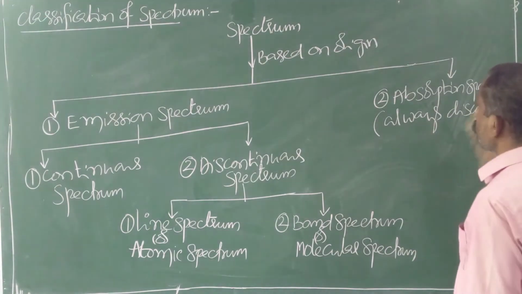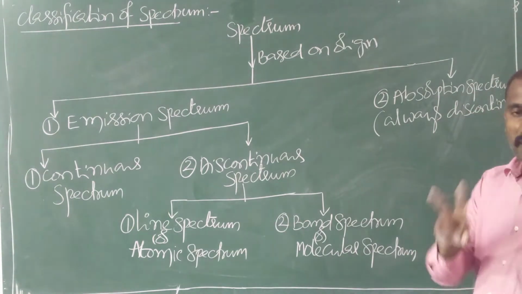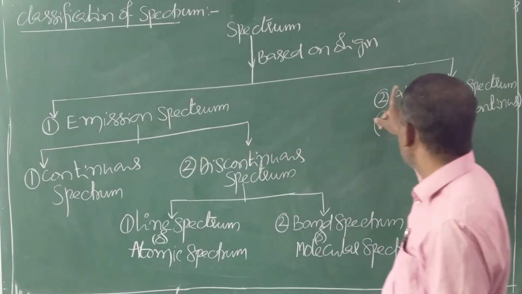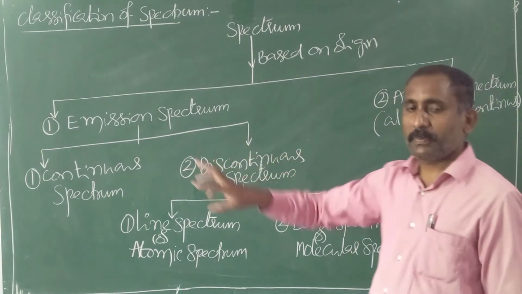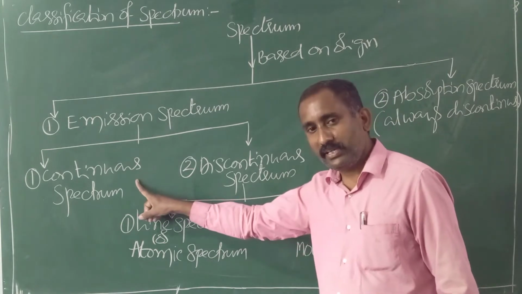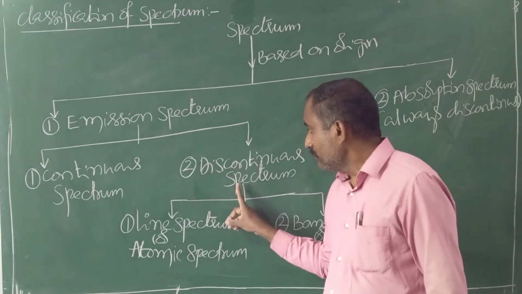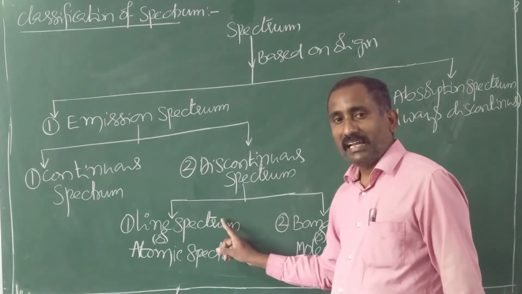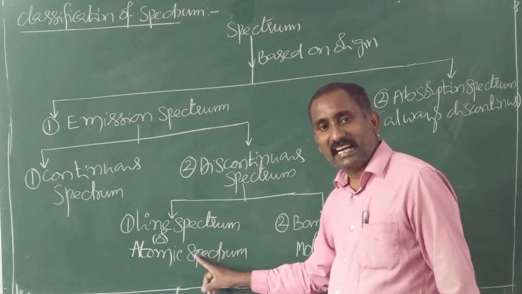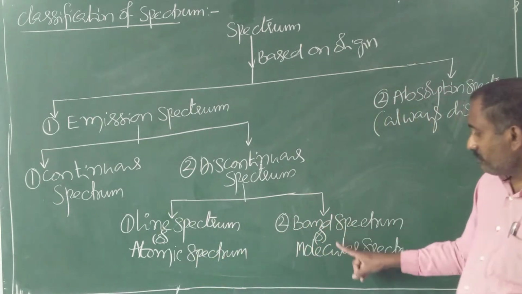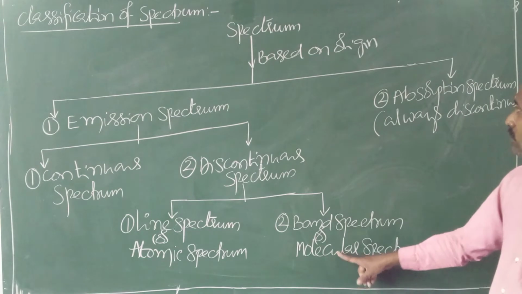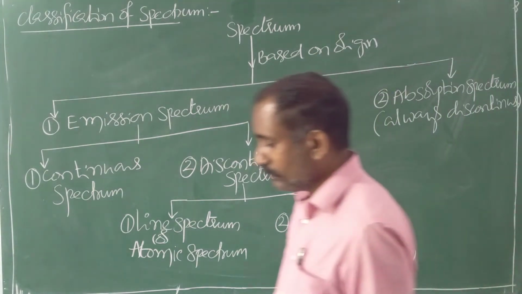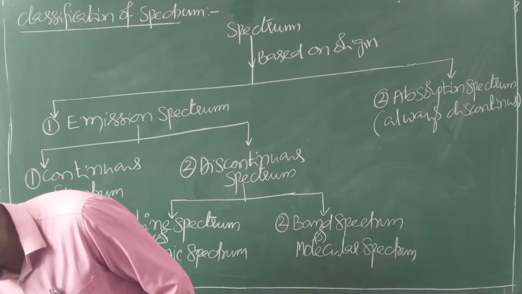So based on the origin, spectrum is classified into two types. One is emission spectrum, one more absorption spectrum. Emission spectrum, further two types. One is continuous, one more discontinuous. Further discontinuous is of two types, line spectrum and band spectrum. Line spectrum is given by atoms, hence atomic spectrum. Band spectrum is given by molecules, hence molecular spectrum. Absorption spectrum is always discontinuous. So this is the classification or flowchart of spectrum.